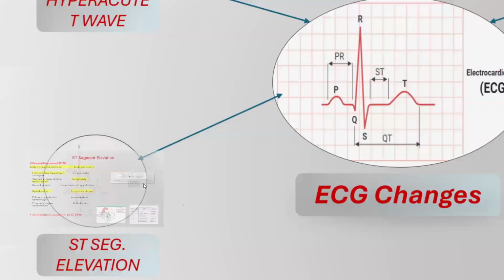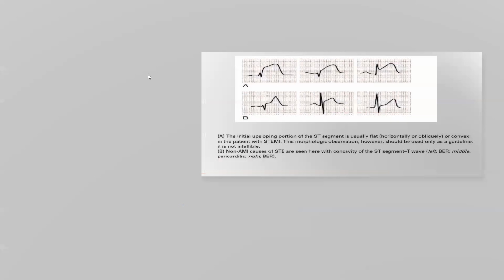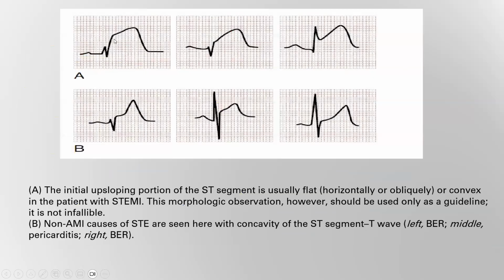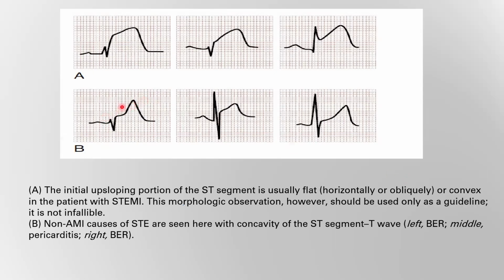The second change we will see here is the ST segment elevation. Here we see this is the J point, and there is the ST segment elevation. Usually it will be convex, not like early repolarization. That one below is concave. Here is the concavity, and here there is the convex.